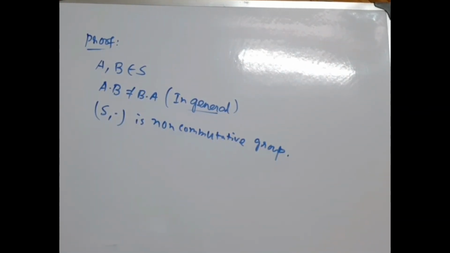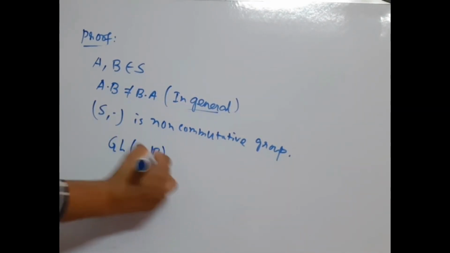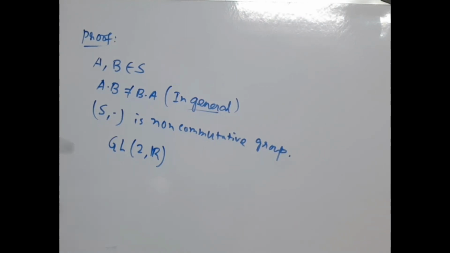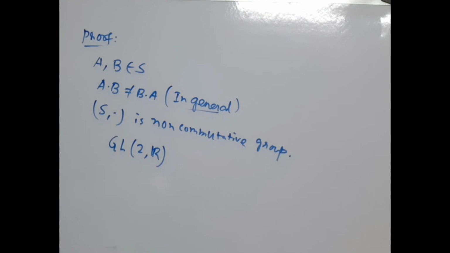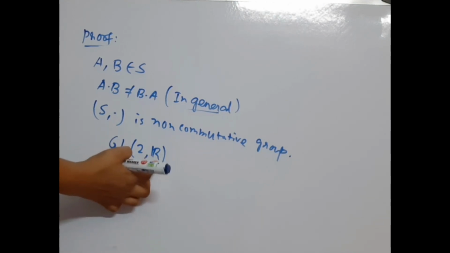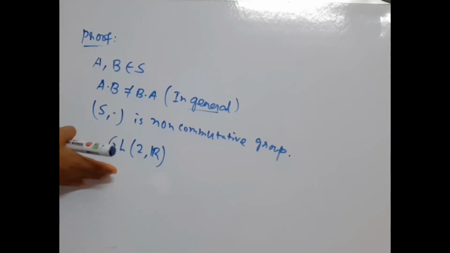And this group is called the general linear group of degree 2 over R, and it is denoted as GL2R. That is, 2 means the matrices are all 2 by 2 matrices and all the entries are real numbers. So this is called general linear group of degree 2 over R. It is denoted as GL2R.